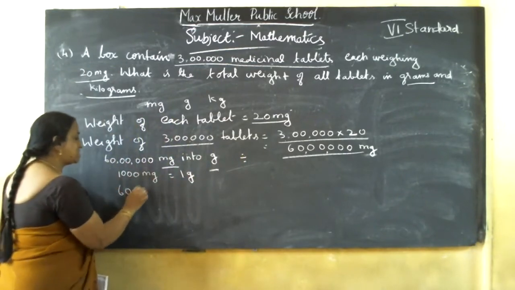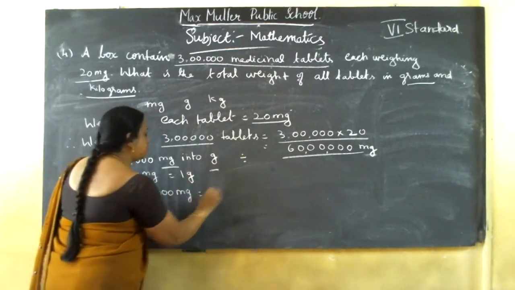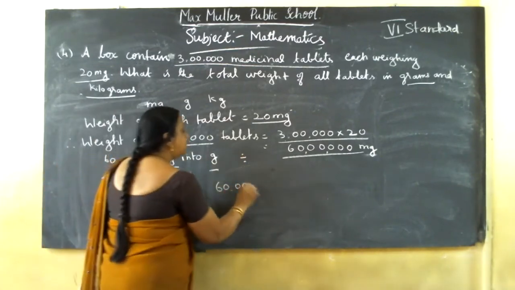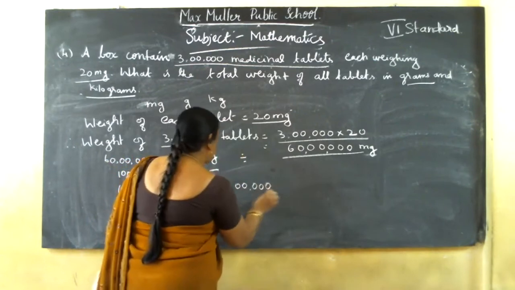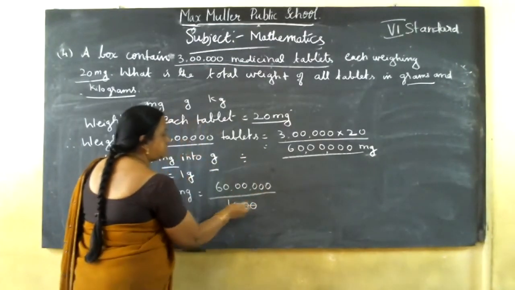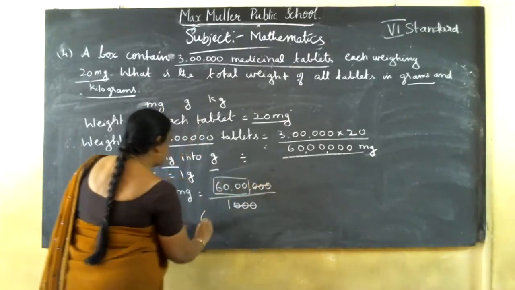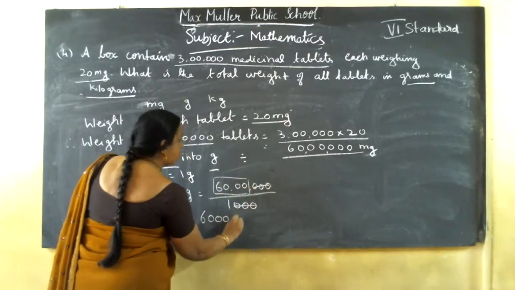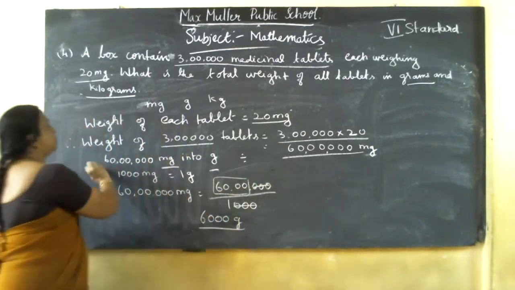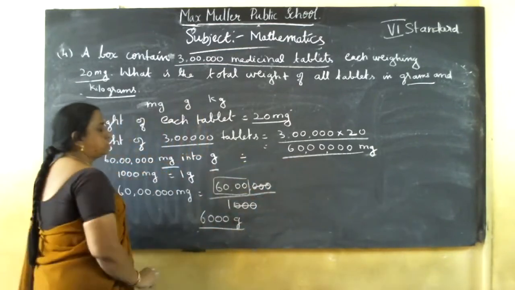So 60 lakh mg equal to 60 lakh divided by 1000. If you go for this, 3 zeros cancel. So you got 6000 grams. 60 lakh mg equal to 6000 grams.